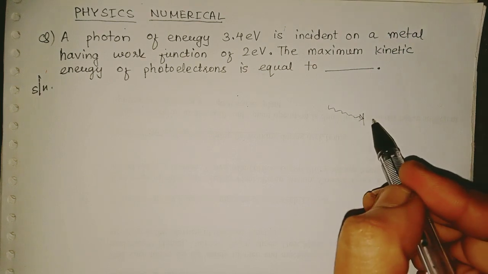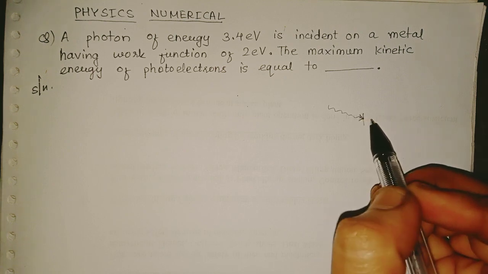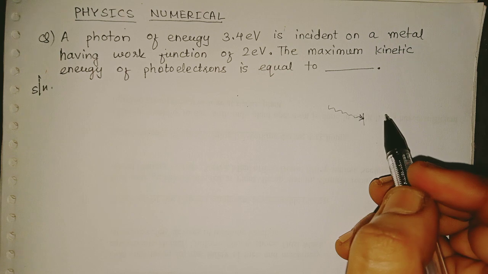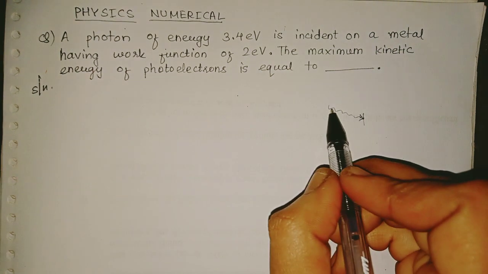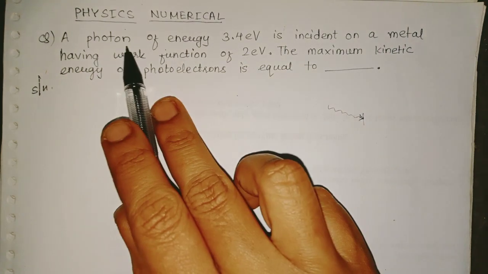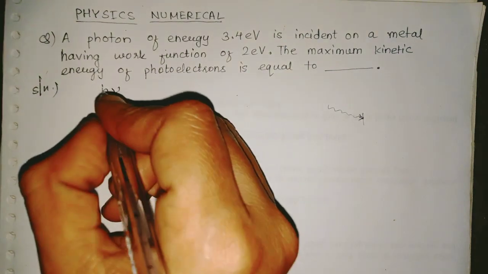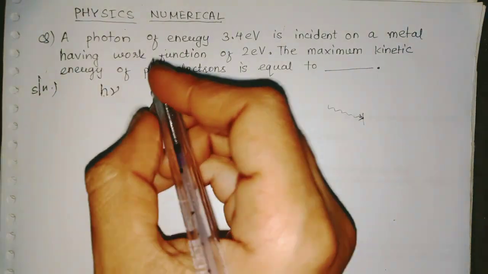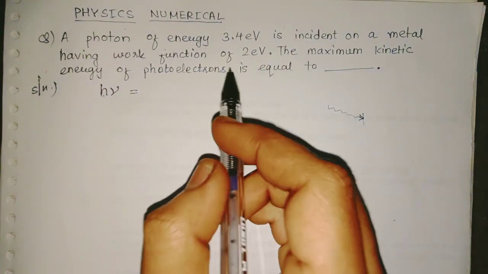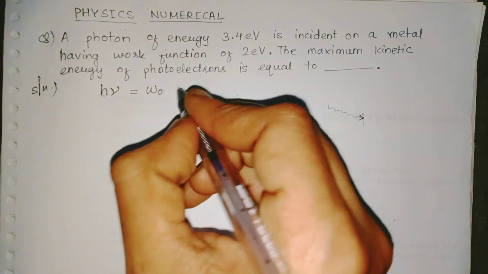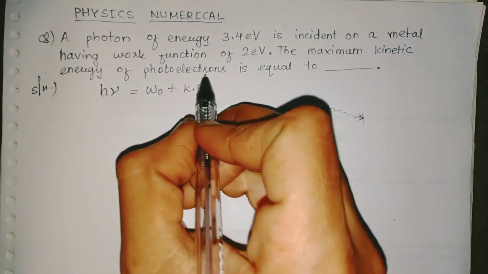Okay, the incident energy gets distributed into two parts, that is work function and kinetic energy which is gained by photoelectrons. So the incident energy, that is the energy of the photon, is given by h nu, h into frequency, is equal to, gets distributed into what, work function plus kinetic energy which is given to the photoelectrons.